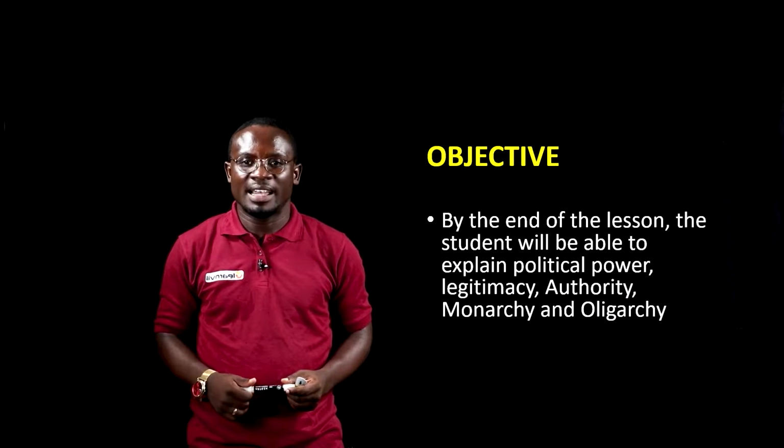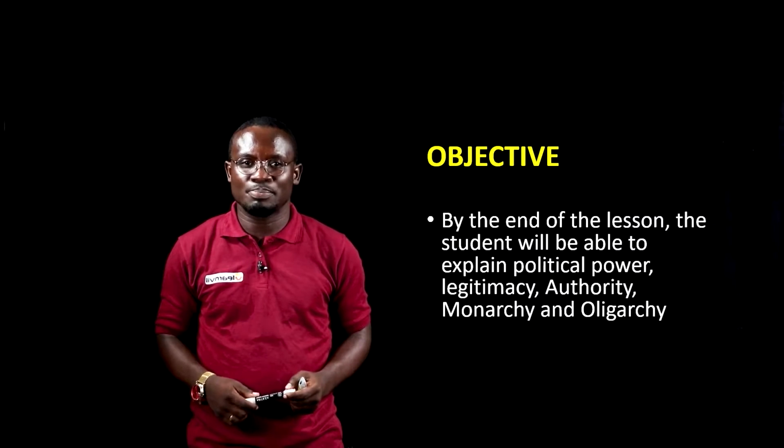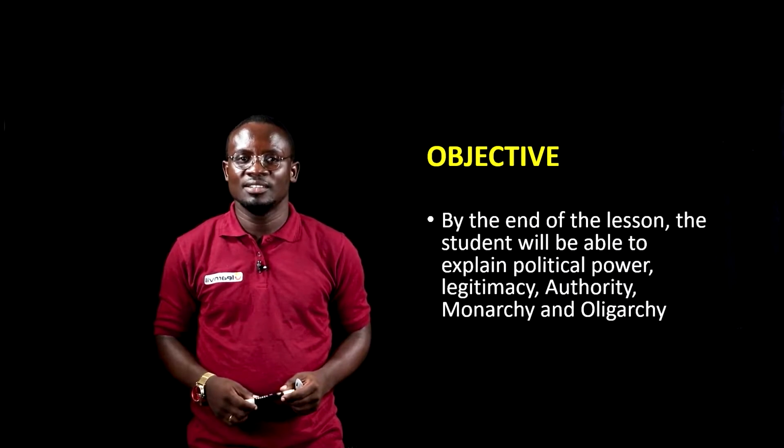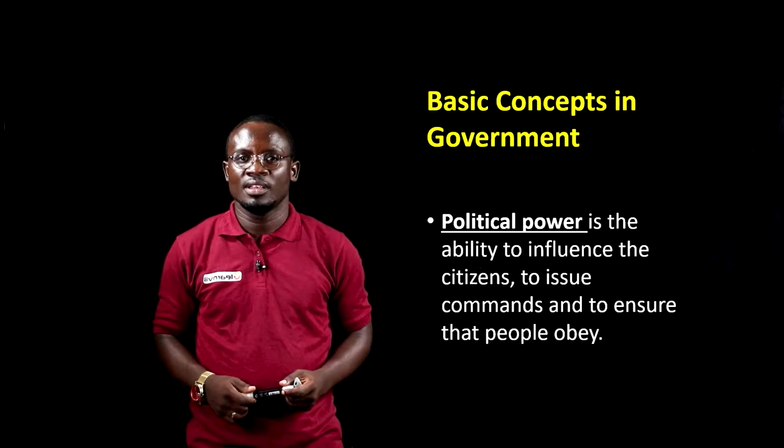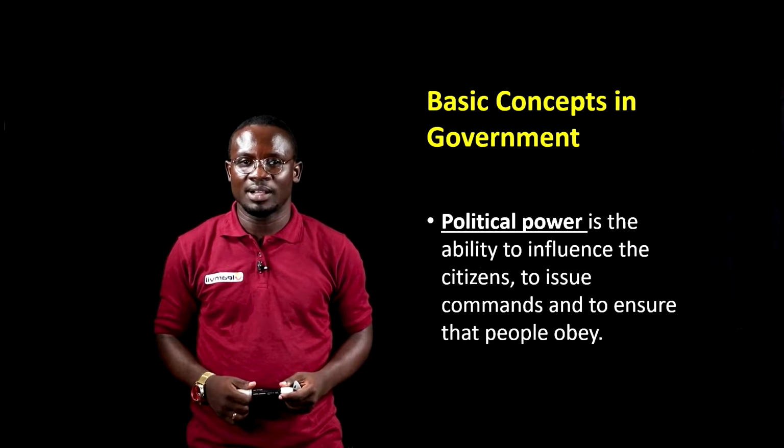But by the end of this lesson, you should be able to explain such terms like political power, legitimacy, authority, monarchy, and oligarchy. These are some of the basic concepts you want to consider. Now let's start. The first one is political power.